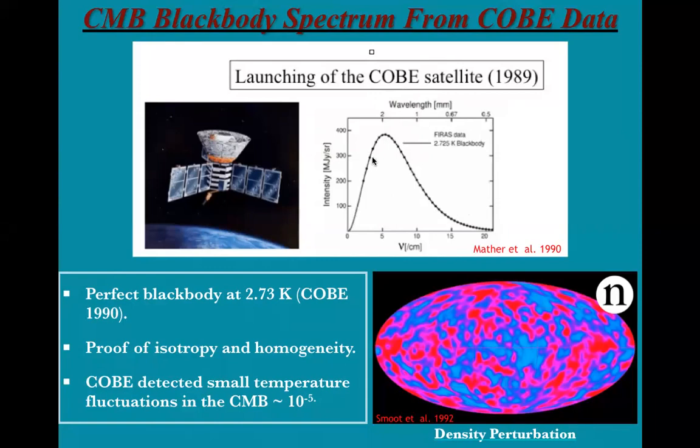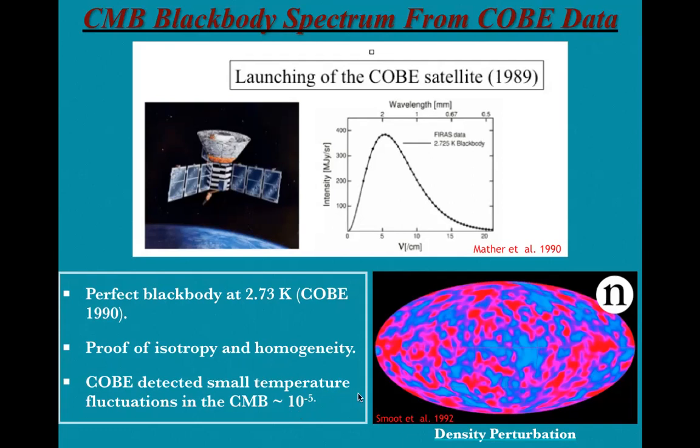the blackbody radiation curve at a characteristic temperature of 2.73 Kelvin, which is a proof of isotropy and homogeneity on large scales. Now, COBE also detected small scale temperature anisotropy in the CMB blackbody spectrum, on the order of 10 to the power minus 5.